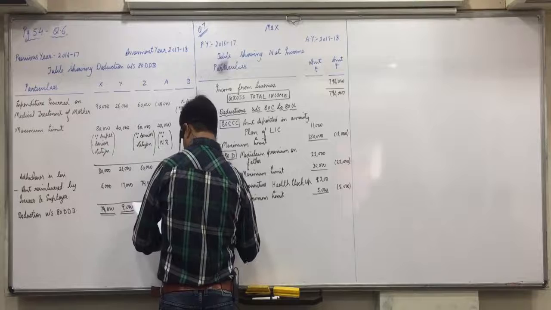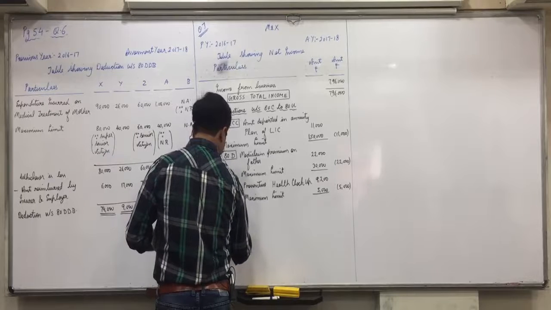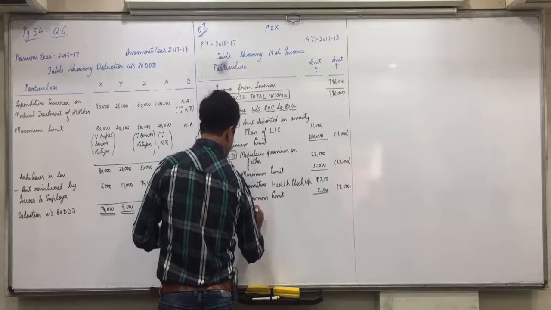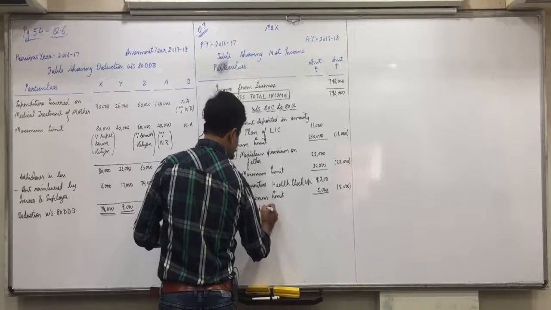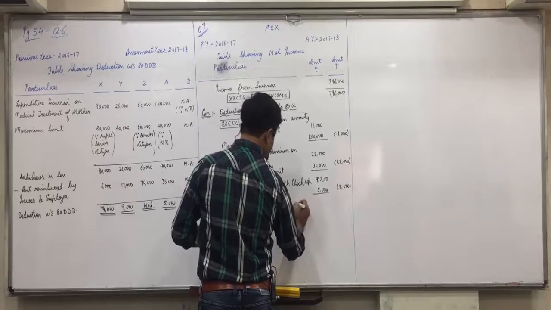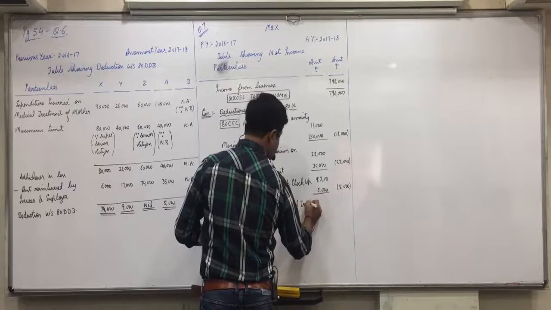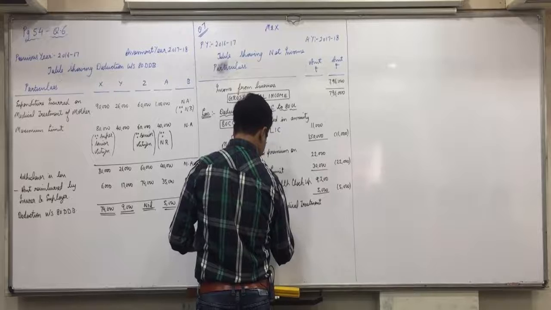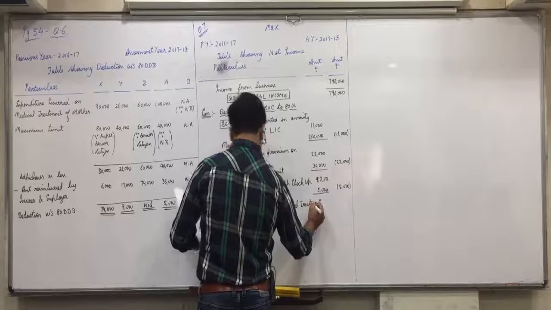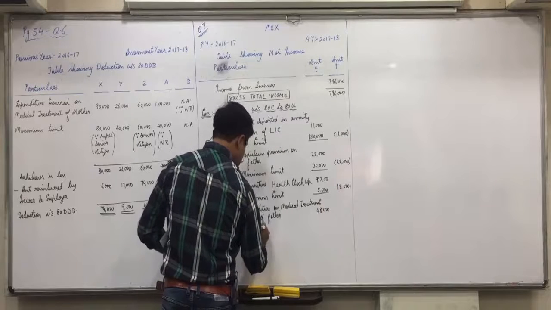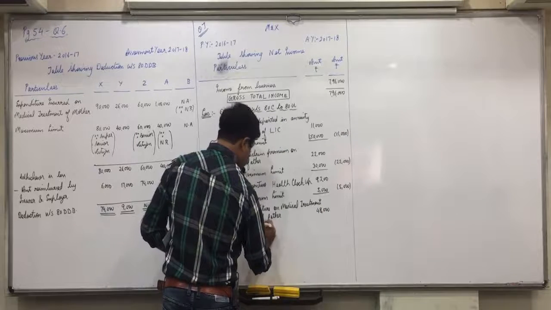Then 80DDB directly. Now here, expenditure on medical treatment of father, that is 48,000. Father is a senior citizen, so maximum limit is 60,000.